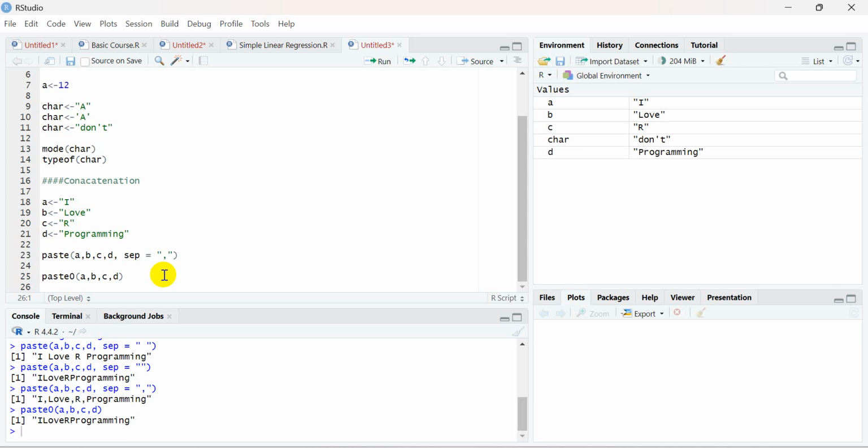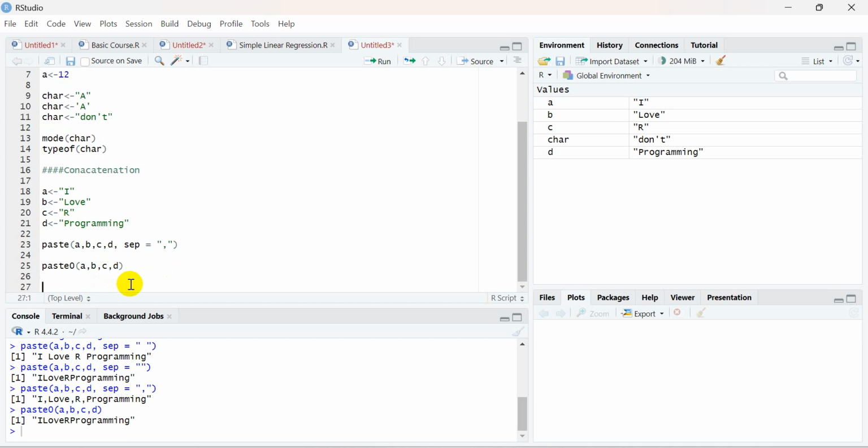Okay, perfect. Now let me tell you about the cat function. Yeah, please go ahead. This is very interesting.